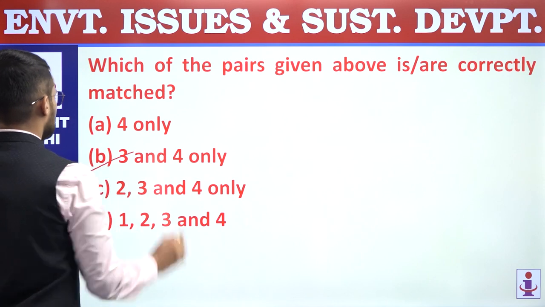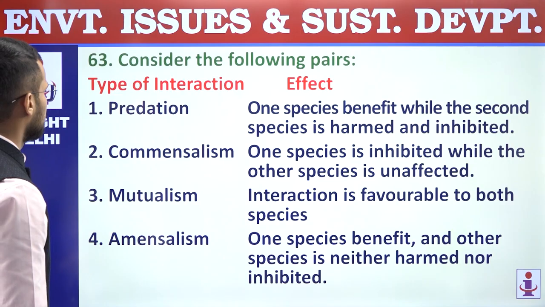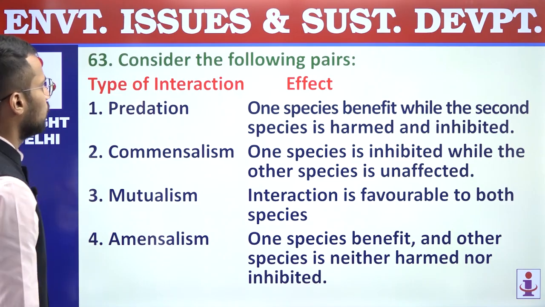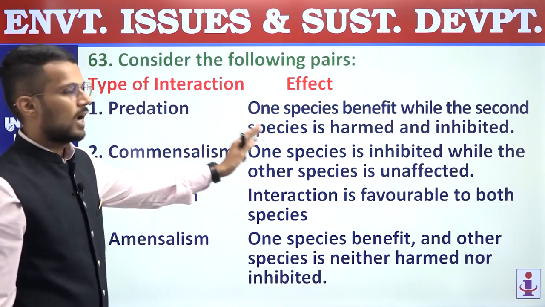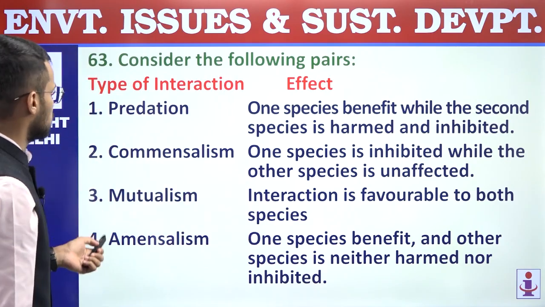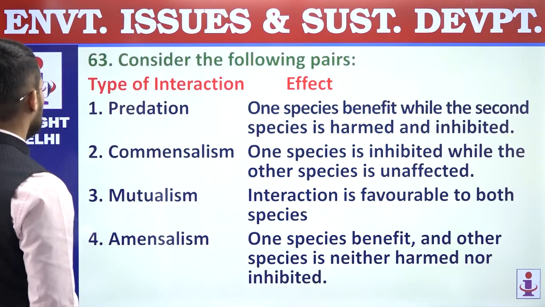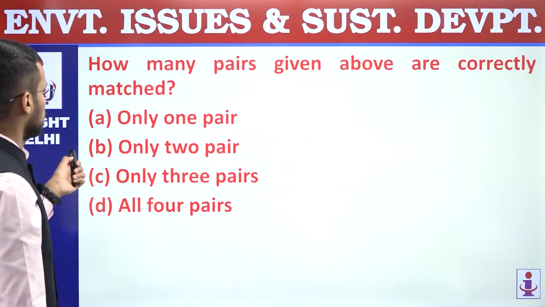Answer is B, 3 and 4 only. 63. Consider the following pairs. On one hand we have type of interaction, biotic interaction, and on the other we have its effect. Let us consider the pairs. We are supposed to find out pairs which are correctly matched. How many pairs are correctly matched? That is what we are supposed to find.